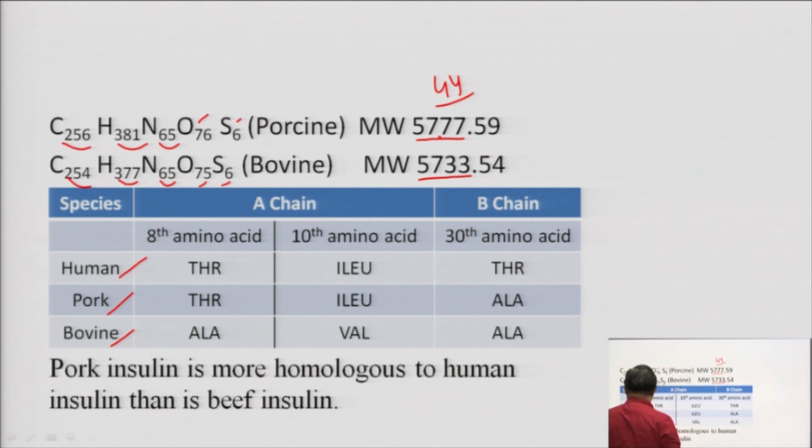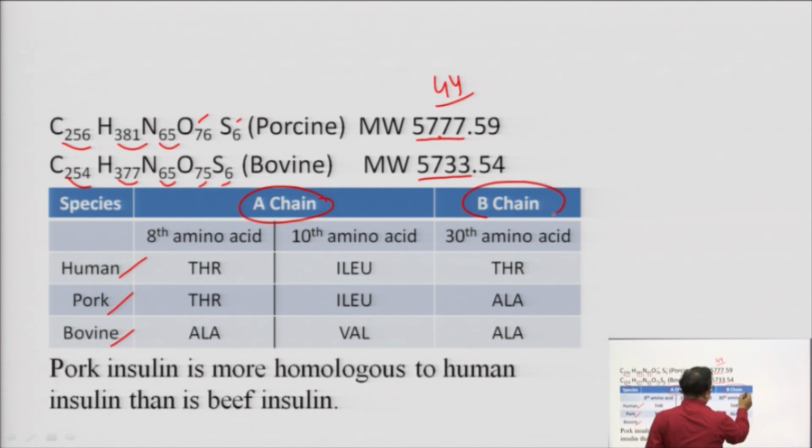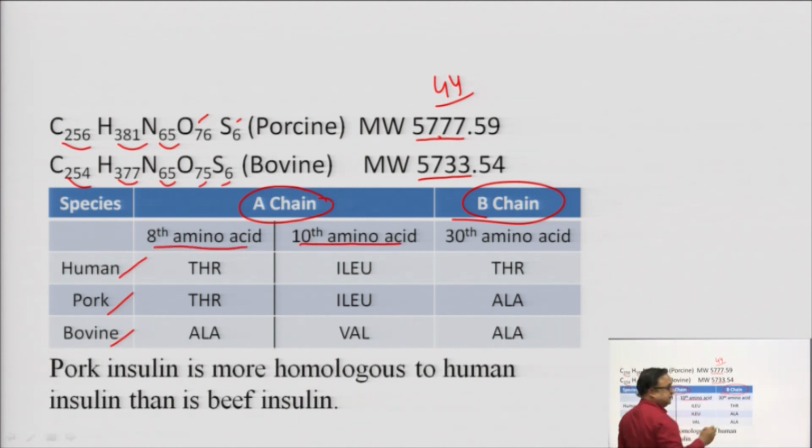Now, as I told you earlier, insulin is composed of two chains, the A chain and the B chain. The 8th amino acid of chain A is threonine in both human and pork insulin, and alanine in bovine insulin.